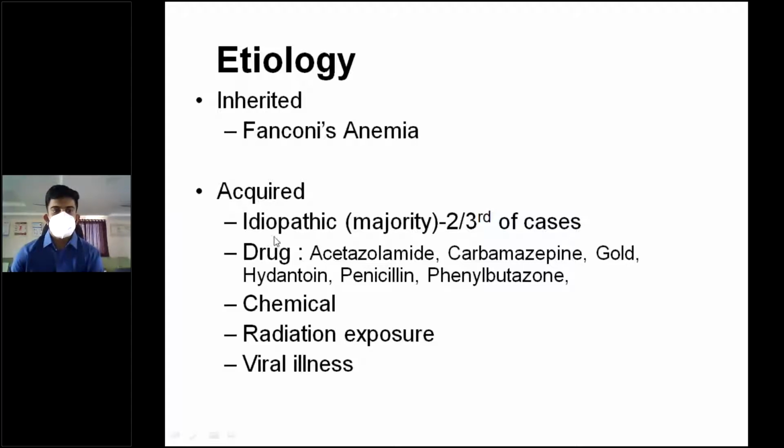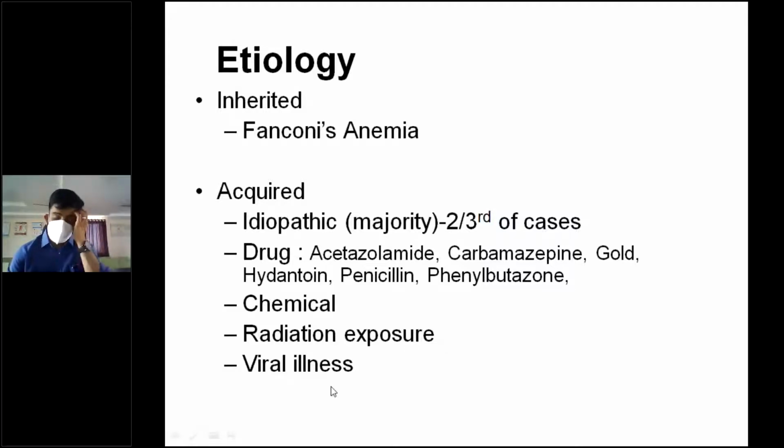Then there is acquired because of idiopathic. Majority of the cases are idiopathic. Then there is drug related. That means there is acetazolamide, carbamazepine, gold, phenytoin, penicillin, and phenylbutazone. So these are the drug-induced causes of aplastic anemia. There are chemical causes. There is also radiation exposure and viral illnesses.